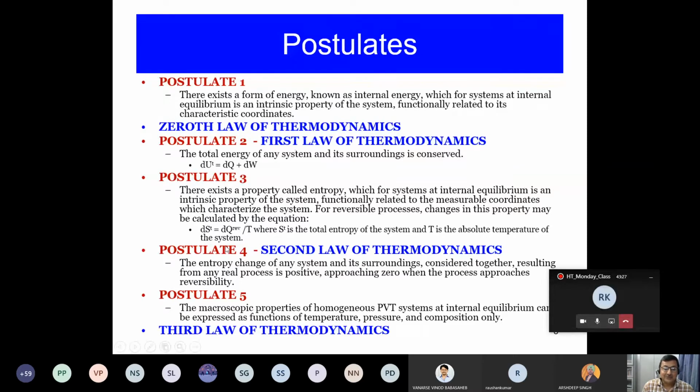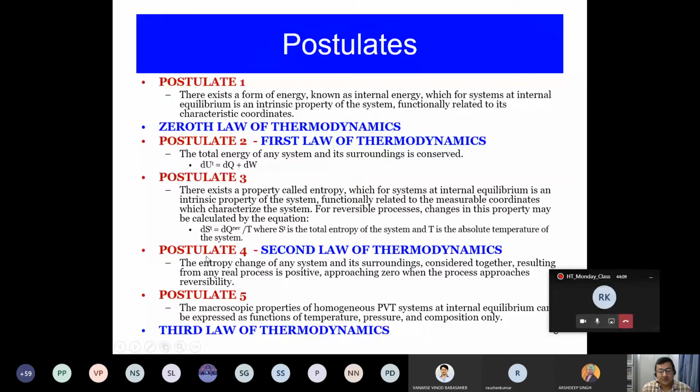Okay, which actually takes you to the second law. Postulate 3 talks about a property called entropy, which decides the degree of randomness of a process, which gives you the second law of thermodynamics, and it tells that every process is irreversible as a direction to any engineering process. Okay, so if you go towards the natural direction, you will never be able to come back. Like, suppose you are putting water from top to bottom, it is going to go from top to bottom only. But if you really want to come back from bottom to top, what will happen? You have to do a certain amount of work, and that is the statement of the second law of thermodynamics.